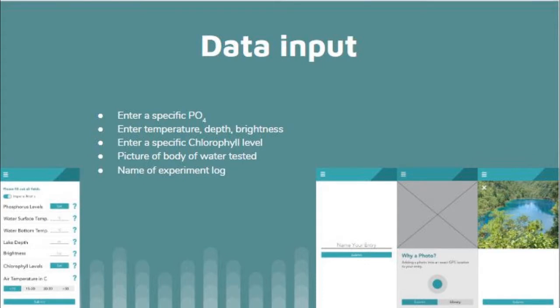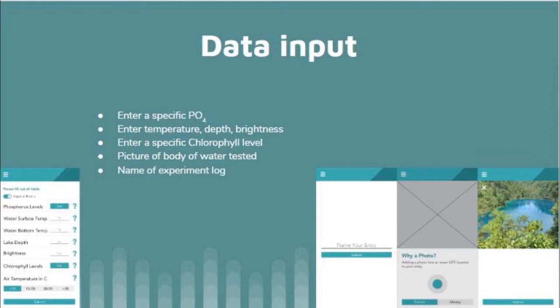So data input, this screen you see on the bottom left is the initial screen that you're brought to when you click on the data input button on either the home screen or the hamburger menu. This allows the user to input various data. Firstly, phosphorus levels, where the user can either directly input a number if they have the tools necessary to collect that information, or the app can generate an estimate based on the landscapes and type of land in the area.